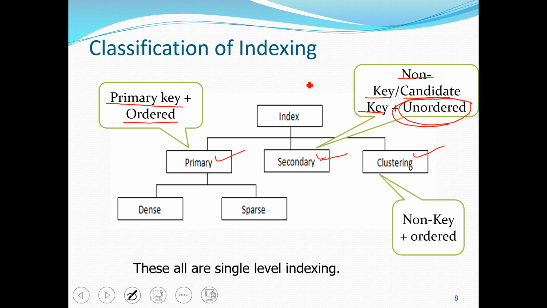This is the record we are talking about. So records are unordered here. Records are ordered in primary index, and records are in order in clustering index. So these are the three classifications of indexing.